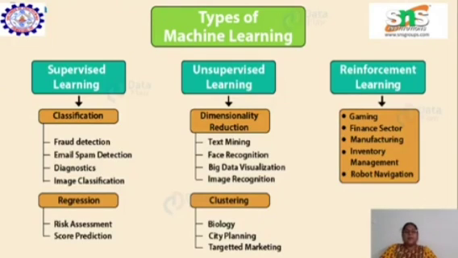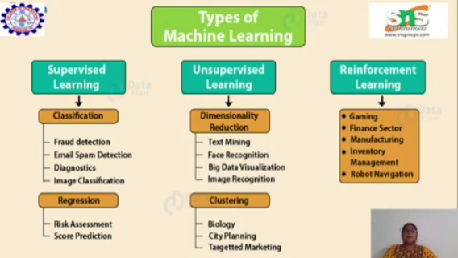Now I will explain the different categories that come under supervised, unsupervised, and reinforcement learning. Supervised learning is further classified into 2 types: classification and regression. Unsupervised learning is classified into dimensionality reduction and clustering, and reinforcement learning has only reinforcement learning; we don't have any further classification.